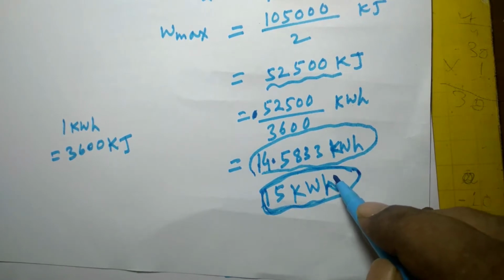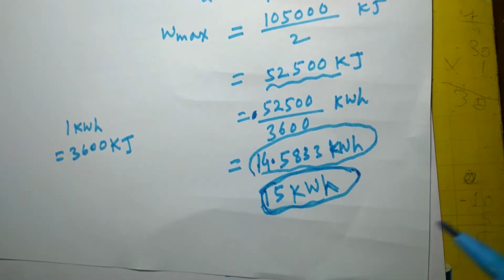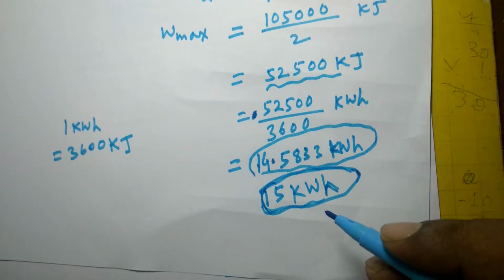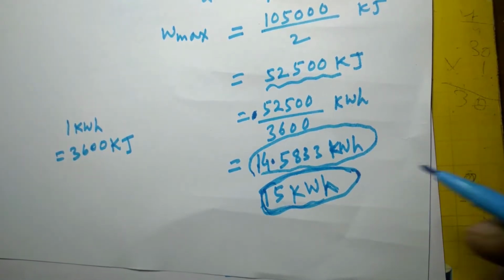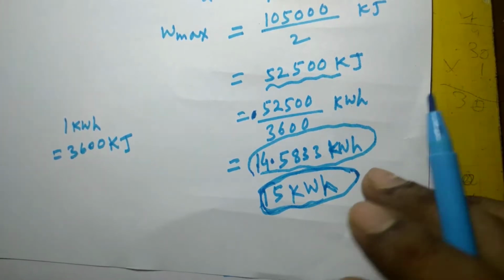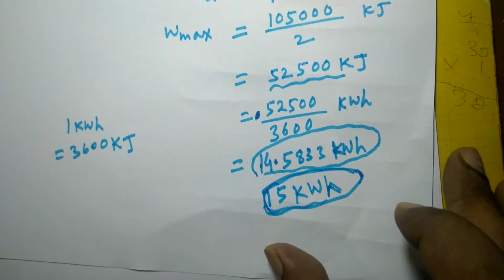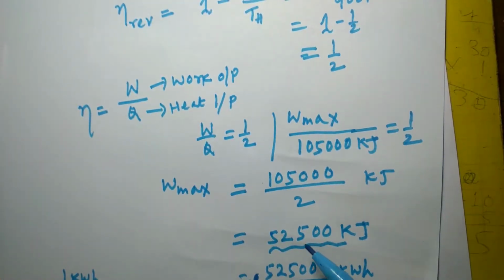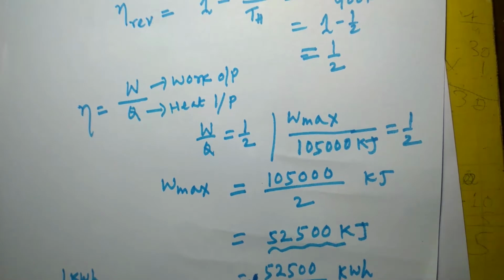Because according to Carnot's theorem, the efficiency of a reversible engine is higher than that of any other heat engine, and the efficiency of any reversible engine is 1 minus sink temperature by source temperature, with both temperatures expressed in Kelvin. From that we determine that the maximum work that can be produced by any heat engine is 14.5833 kilowatt hour.